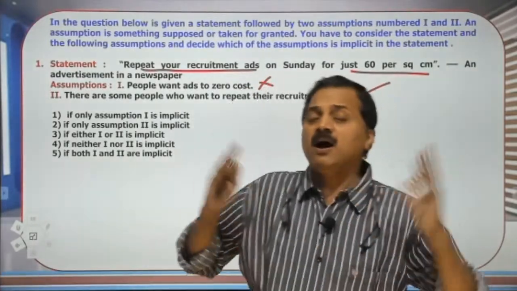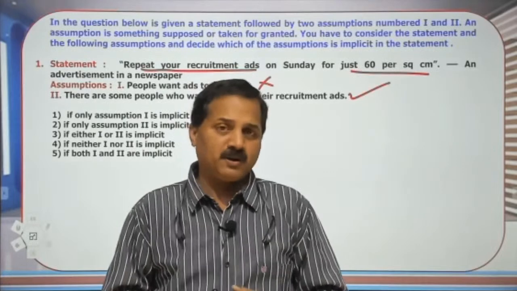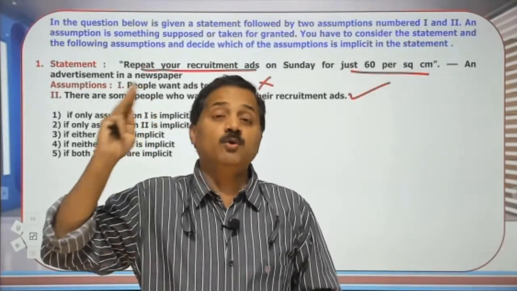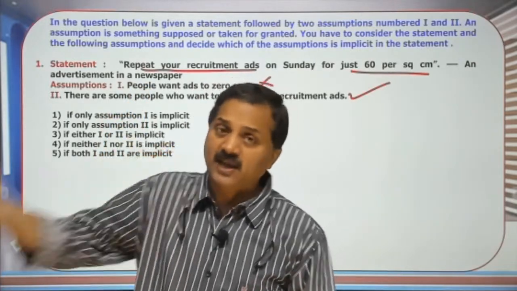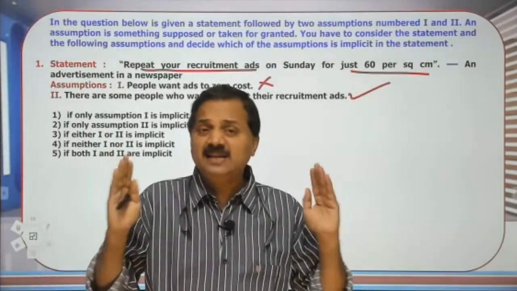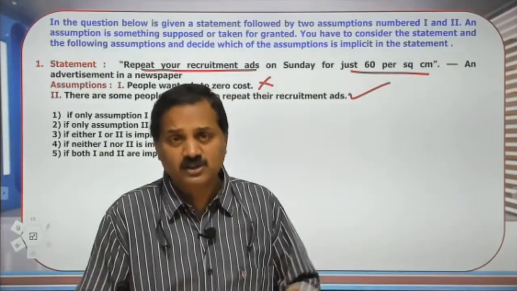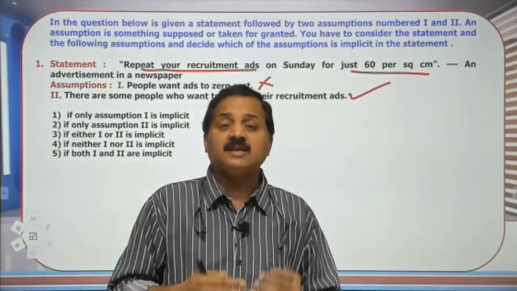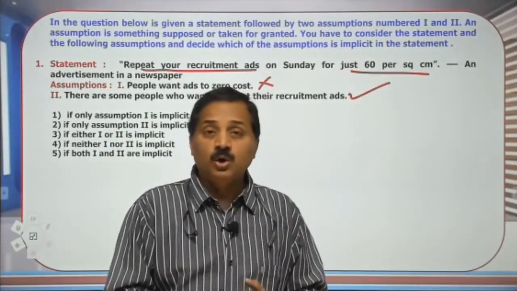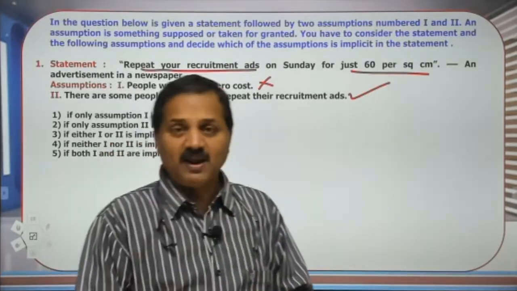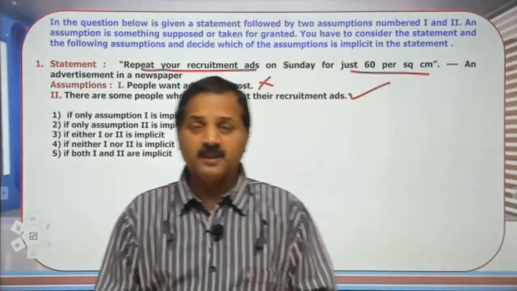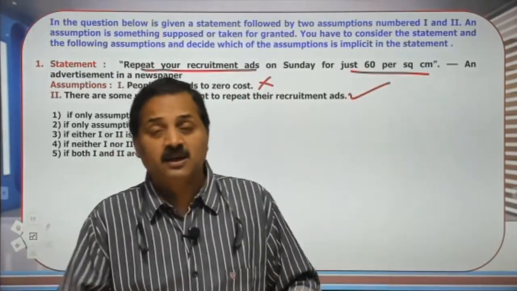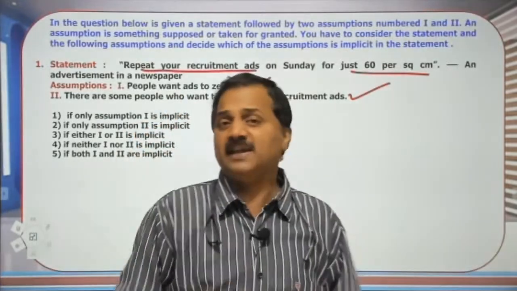Listen, I give an advertisement in a newspaper. I need a 3-bedroom flat in the College Junction area. When I say that, and when the ad is given, what I keep in mind is that there are people who have 3-bedroom flats in the College Junction area. They may respond to my ad, and in the end I may get a 3-bedroom flat. These are the assumptions that I keep in mind.